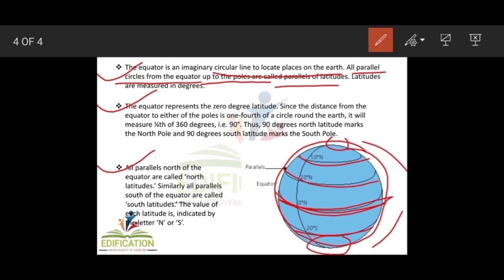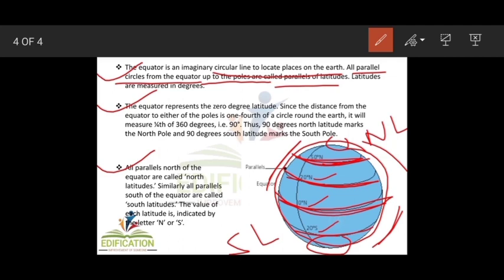All the parallels north of the equator are called northern latitudes, and similarly all the parallels south of the equator are called southern latitudes. The value of each latitude is indicated by the letter N or S, north or south.